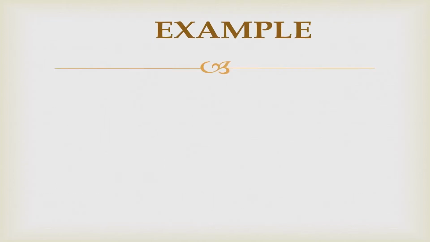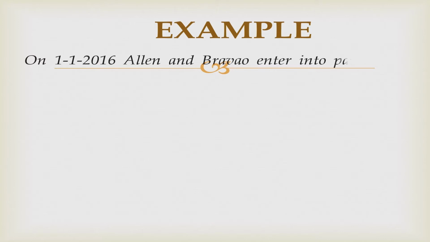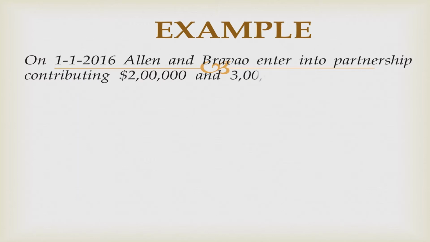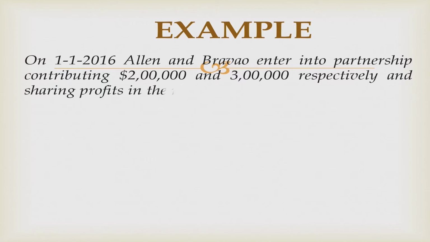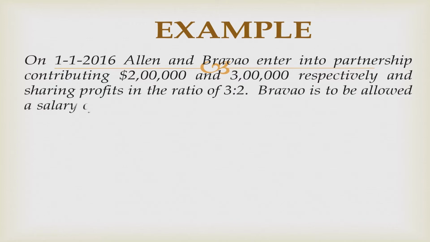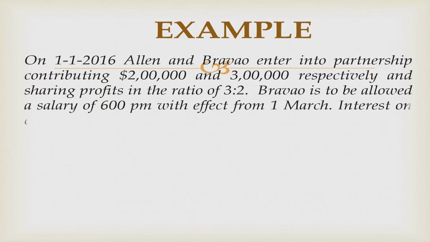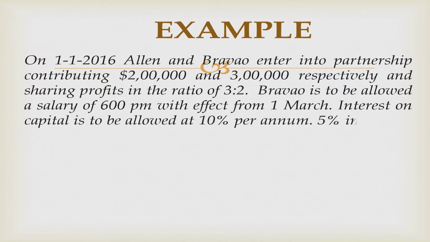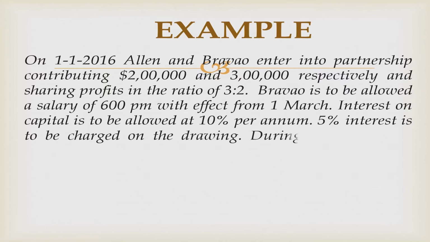Let's take an example. On 1st January 2016, Allen and Bravo entered into partnership contributing 2 lakh and 3 lakh dollars respectively and sharing profits in the ratio of 3:2. Bravo is to be allowed a salary of $600 per month with effect from 1st March.